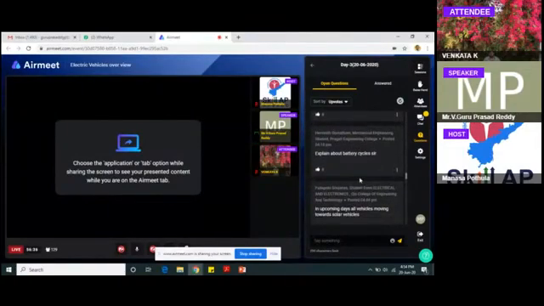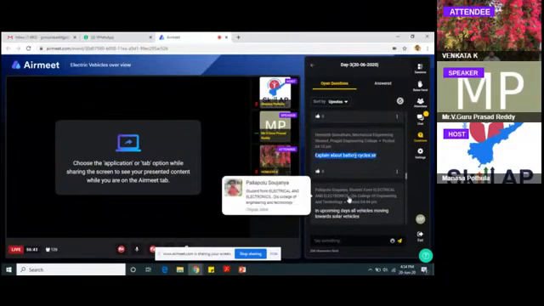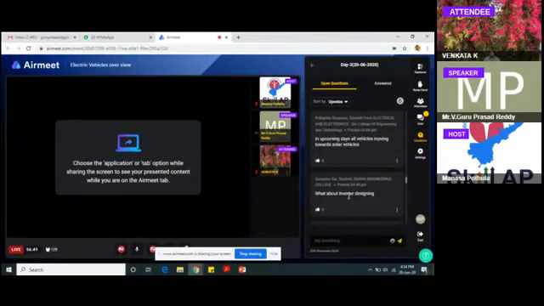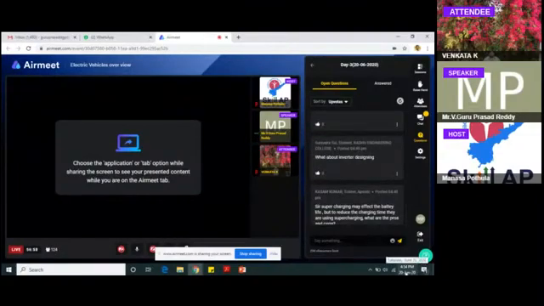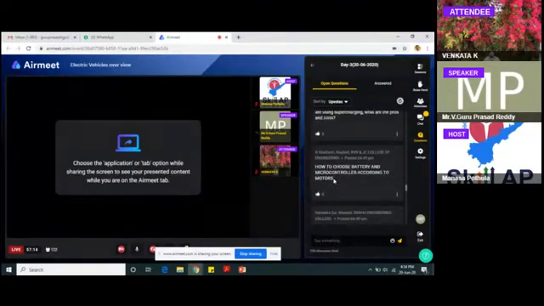Explain about battery cycle, sir. I'm not getting what battery cycle is here. In upcoming days, all vehicles may move towards solar vehicles. What about inverter designing? Monday I already told you, on 18th I told you inverter design. Supercharging may affect the battery life, but to reduce the charging time they are using supercharging. What are the pros and cons? Pros will be less time, cons are that it will reduce the lifetime of the battery.